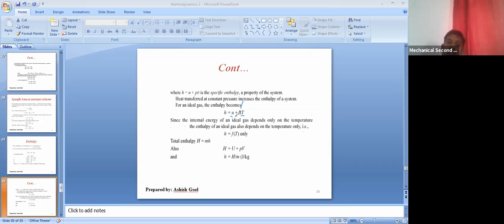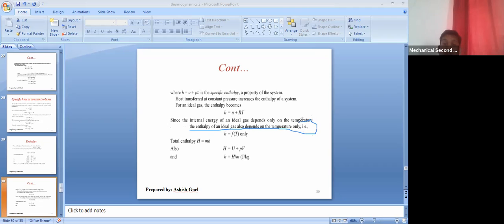So you can see H depends on a function that is totally dependent on temperature, and the other term is also dependent on the temperature. That means this whole H is a temperature dependent function. So from here you can find out the enthalpy of an ideal gas also depends on the temperature only.